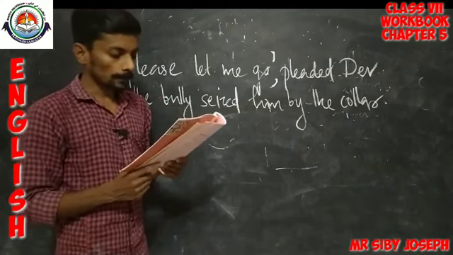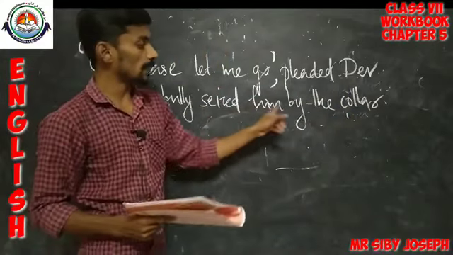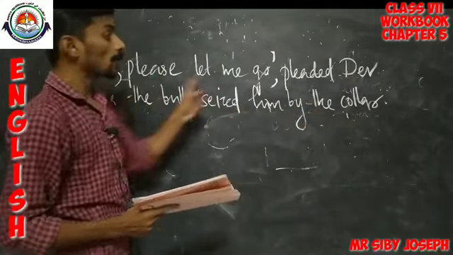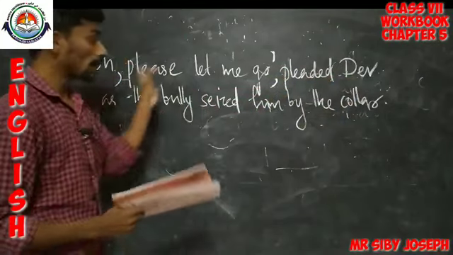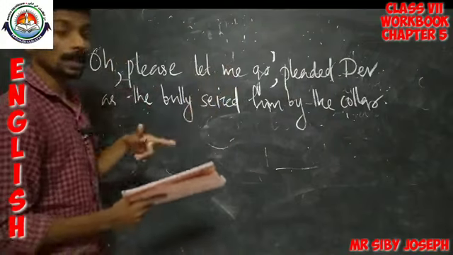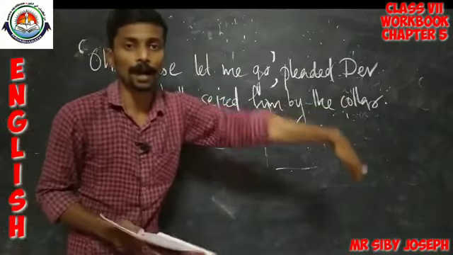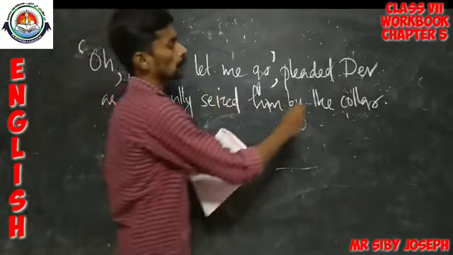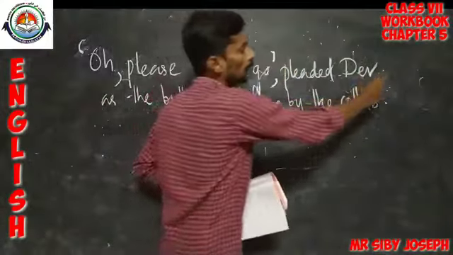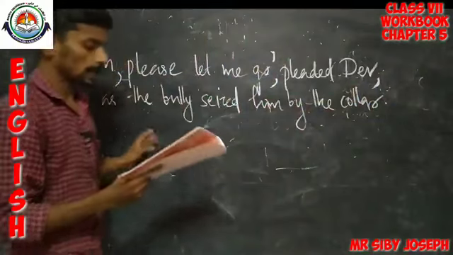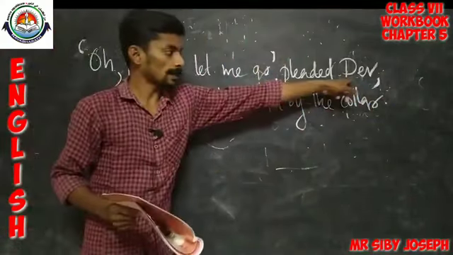And pleaded Dev as the bully seized him by the collar. So, when he pleaded this, or when he requested this, something happened, and what is the something? As the bully seized him by the collar. So, this is the second part of this sentence. For that you have to separate the second part by giving another comma here. So, in that way, oh, please let me go, that is the utterance of Dev.